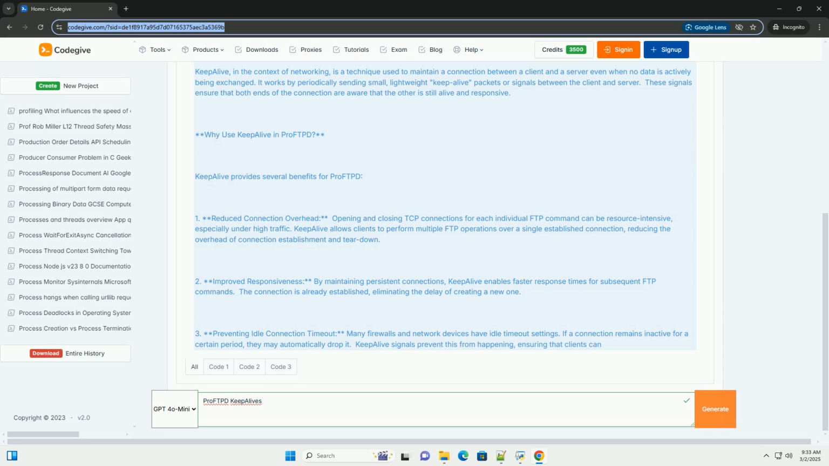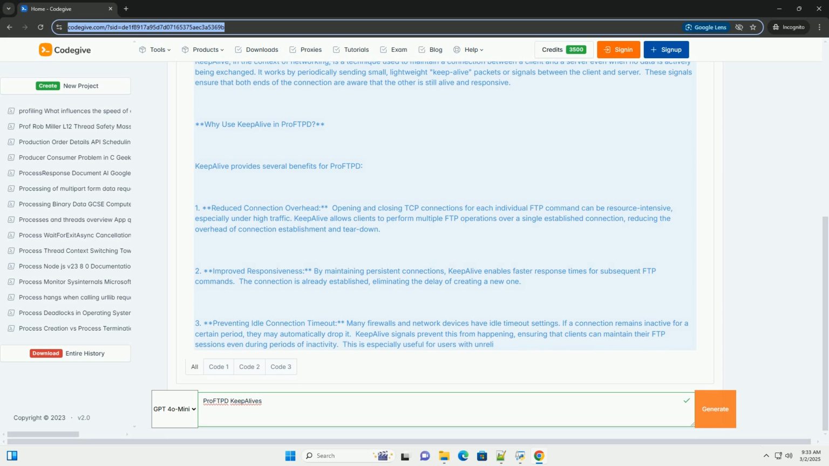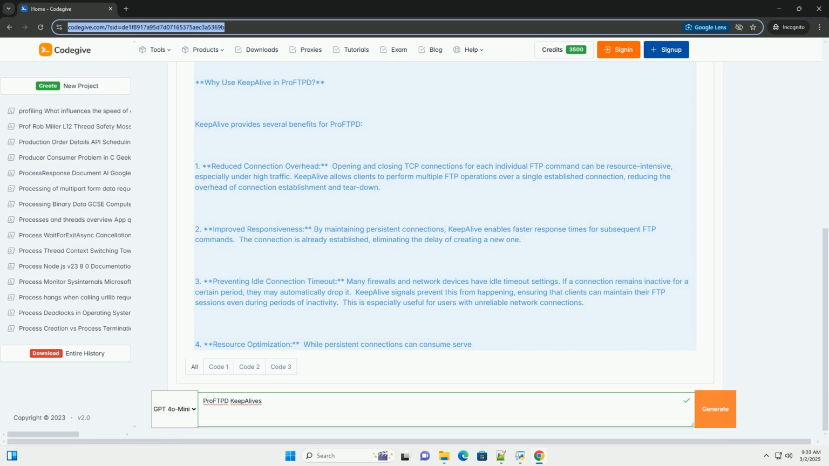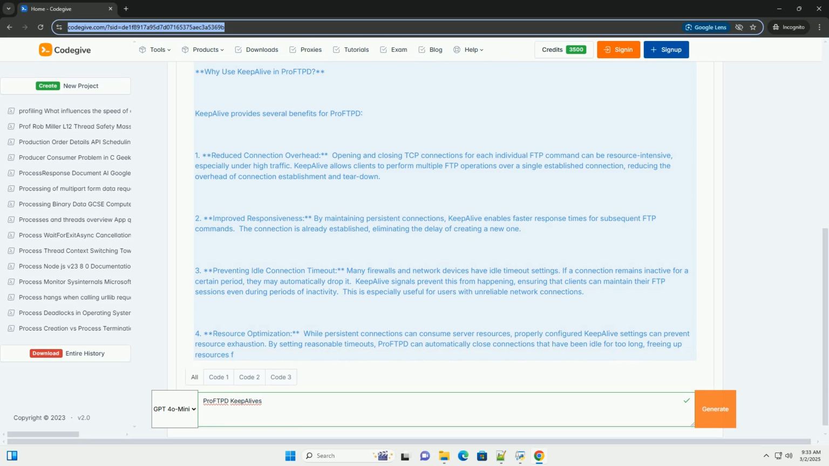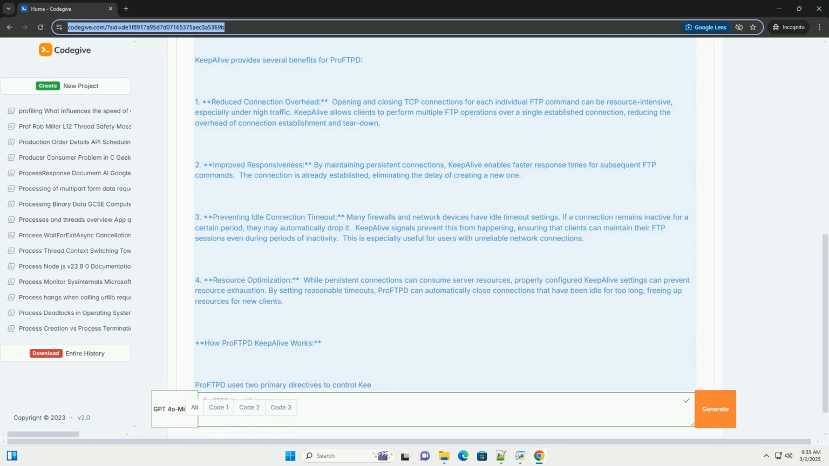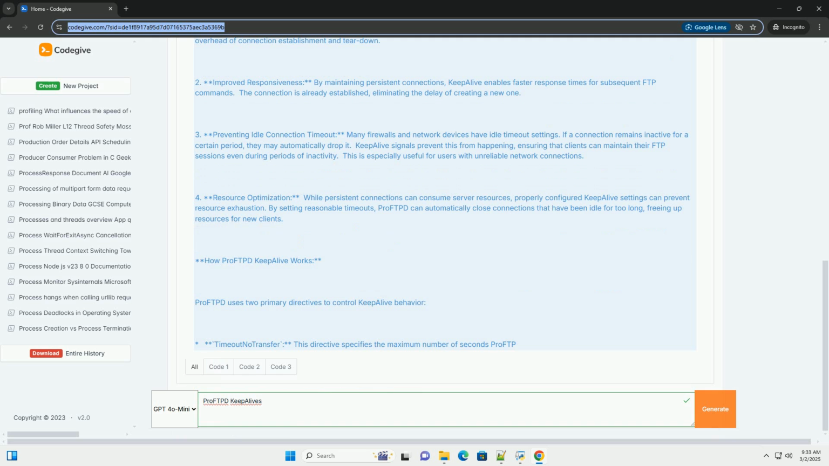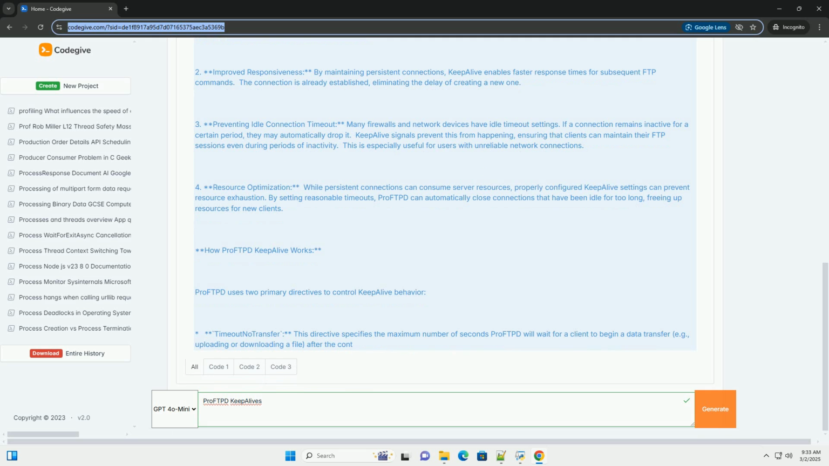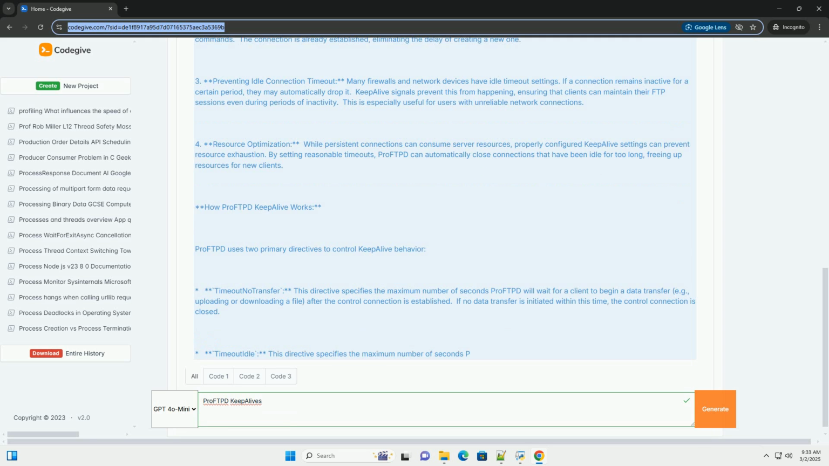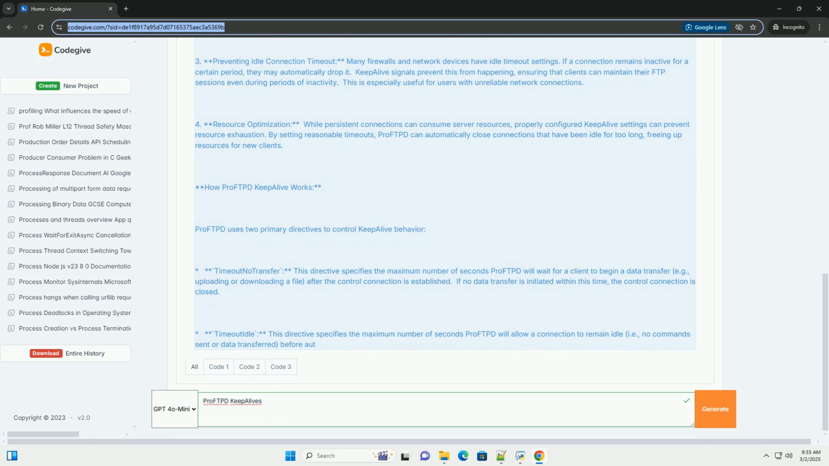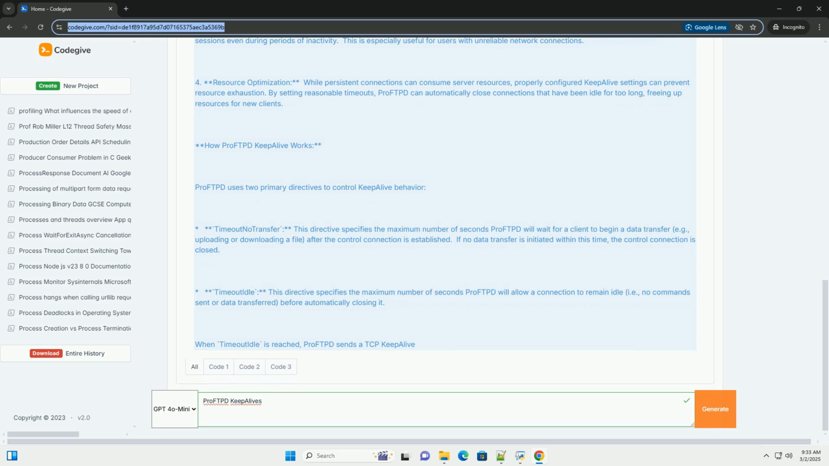What is KeepAlive? KeepAlive, in the context of networking, is a technique used to maintain a connection between a client and a server even when no data is actively being exchanged. It works by periodically sending small, lightweight KeepAlive packets or signals between the client and server. These signals ensure that both ends of the connection are aware that the other is still alive and responsive.